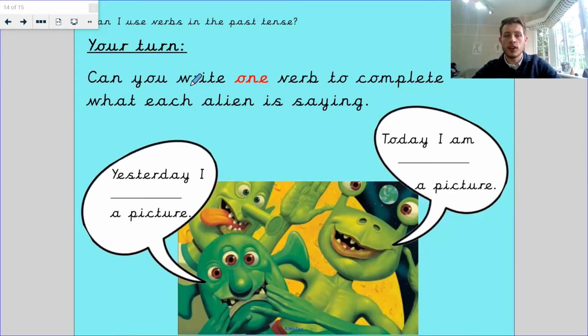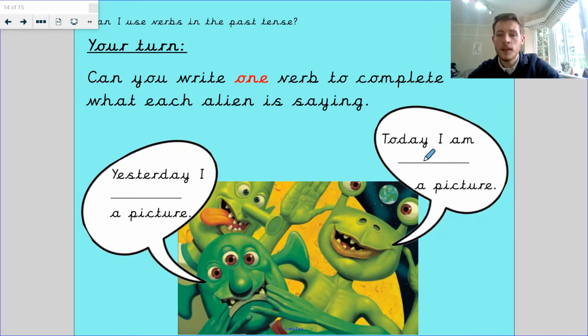Right. Last page. It's your turn now. Can you use one verb to complete what each alien is saying? This alien is saying what they did yesterday. This alien is saying what they're doing today. So this one needs to be present tense. This alien needs to be past tense. So an example, this is my example that belongs to me. So I want to see different examples.